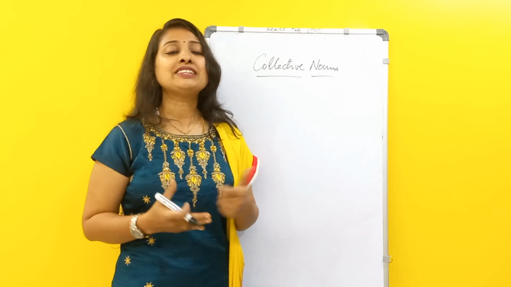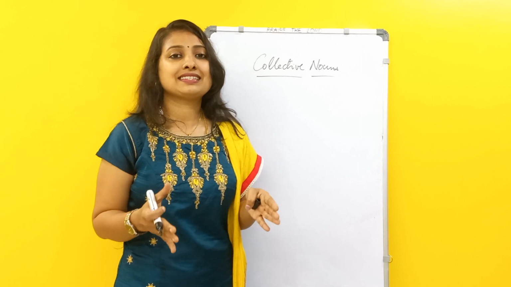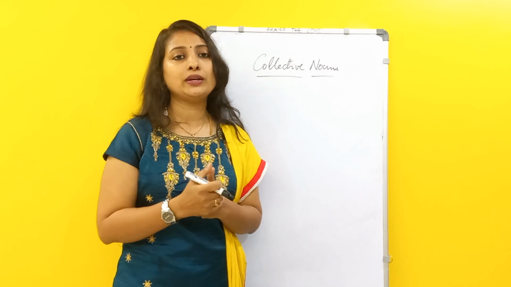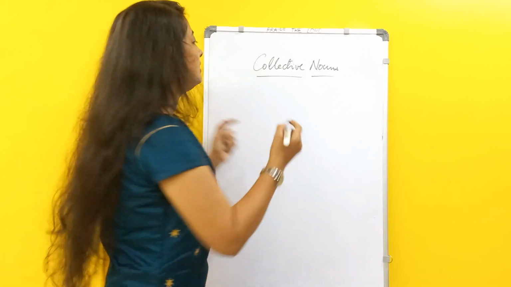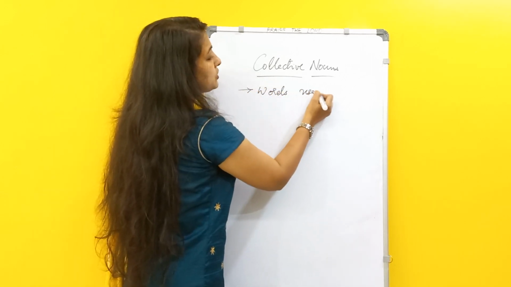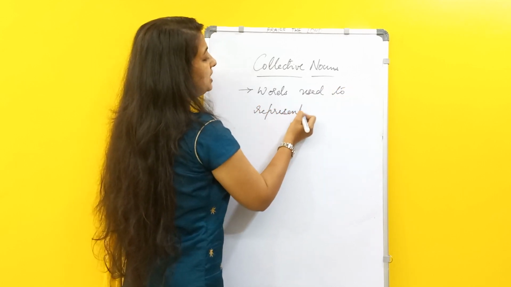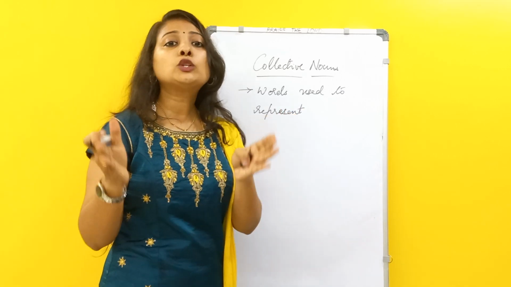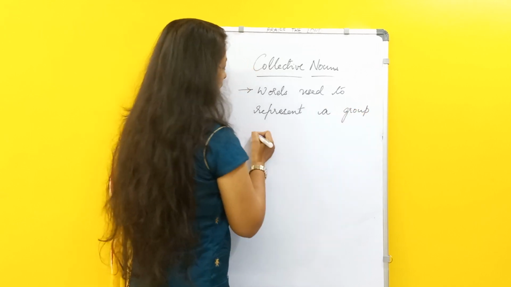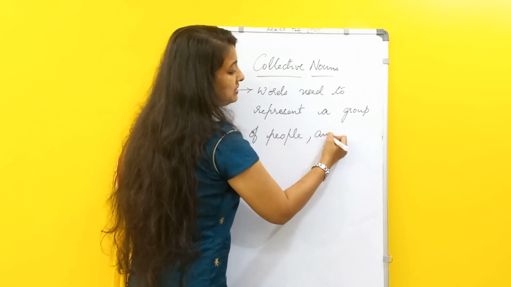Okay, so collective nouns. By the name itself, we can make out what it is about: collection. A collective noun is the word which is used for a group, for a collection. What are collective nouns? Words used to represent a group of people, animals,